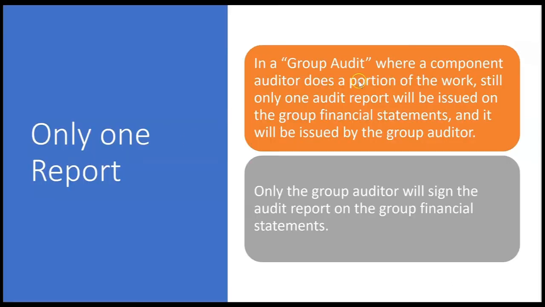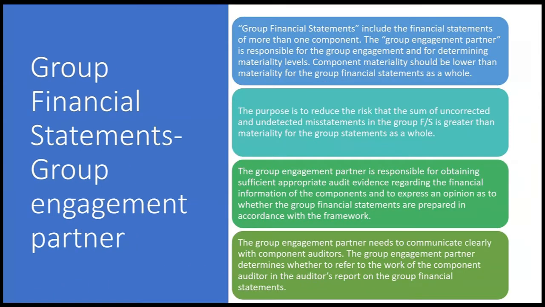All right, in a group audit where a component auditor does a portion of the work, there's still only going to be one audit report issued on the group financial statements, and it will be issued by the group auditor. And only the group auditor will sign the audit report on the group financial statements. So what are group financial statements? Since we just got finished saying that there'll only be one audit report on the group financial statements.